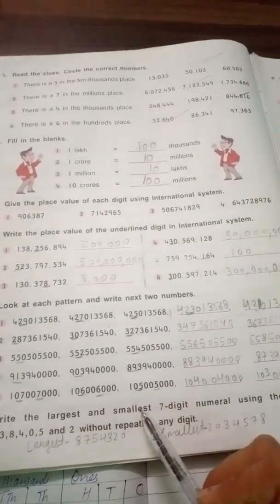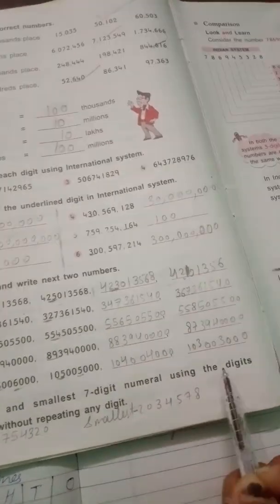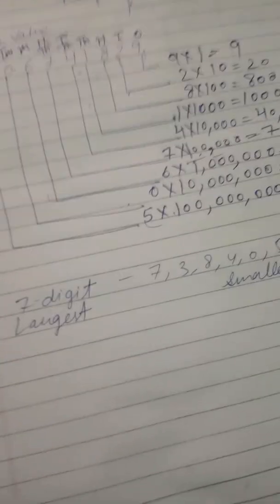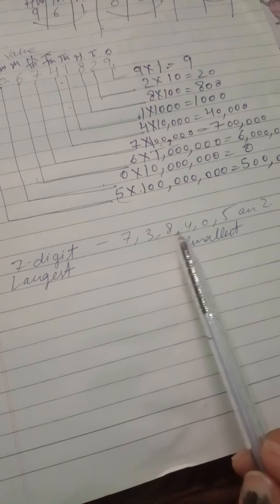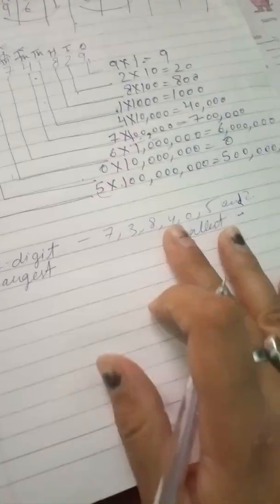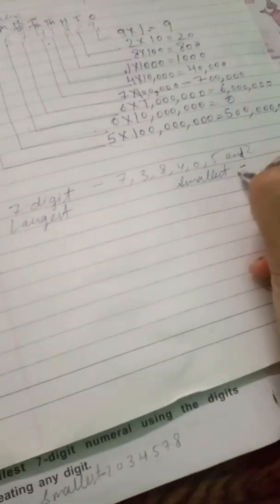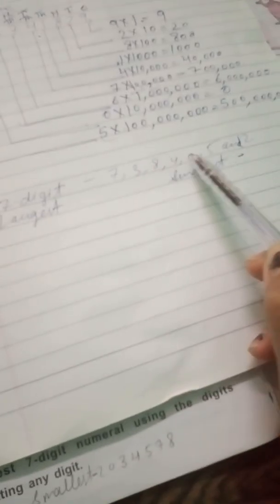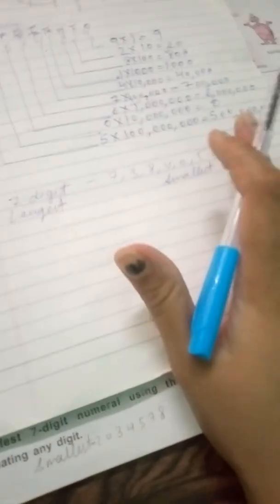Now come to the last question. Write the largest and smallest 7-digit numeral using these digits without repeating any digit. Okay, so I have written down the given digits here: 7, 3, 8, 4, 0, 5 and 2. I have to make the largest number using these digits, and I have to make the smallest number. First of all I have to count how many digits there are: 1, 2, 3, 4, 5, 6, 7. So 7 digits are there.